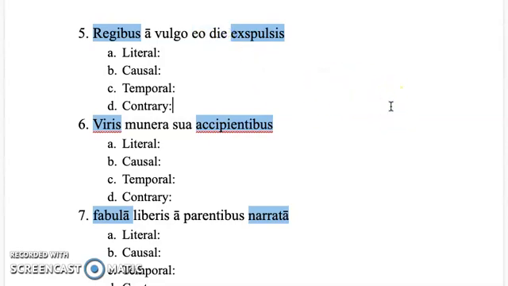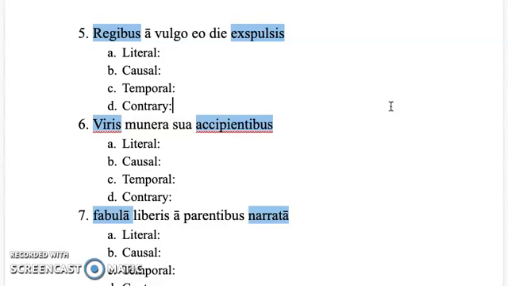Right before we transition to online school, we talked about a case use called ablative of time when. Ablative of time when is used to describe the time when something occurs.